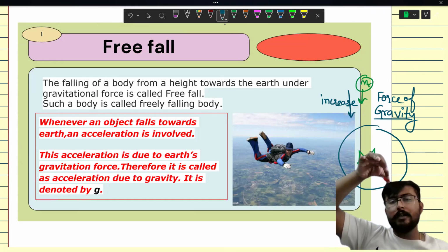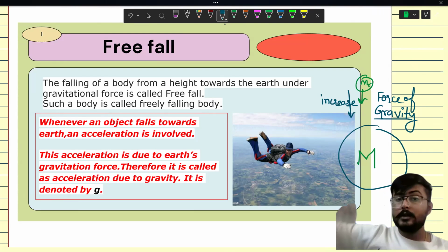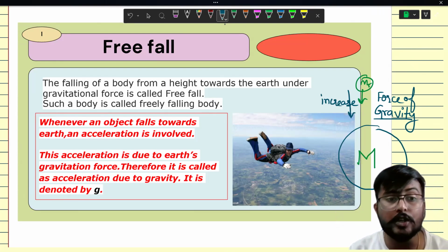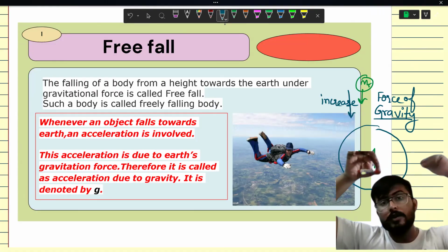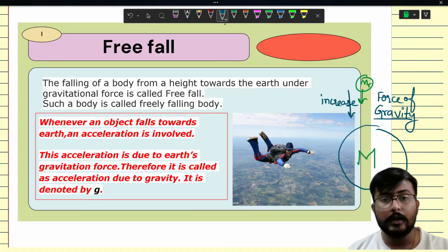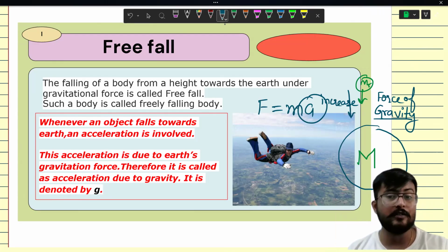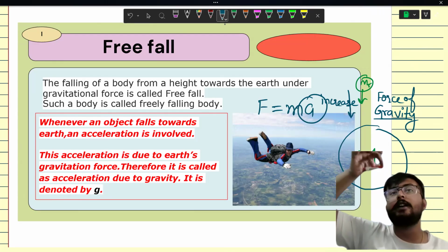But as it is going down, it gains some speed. There is some change in the speed. Why is there a change in the speed? Because there is a force. And you already know that every force creates what? Acceleration. Very good.